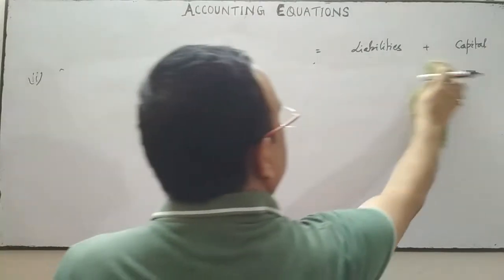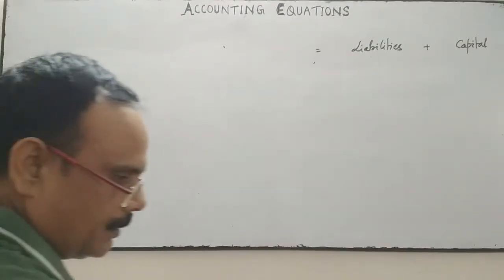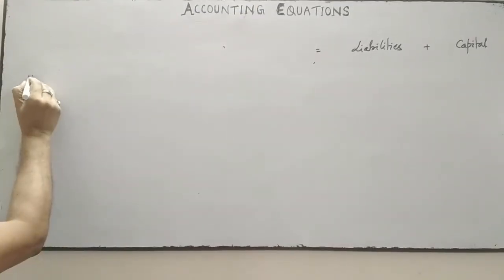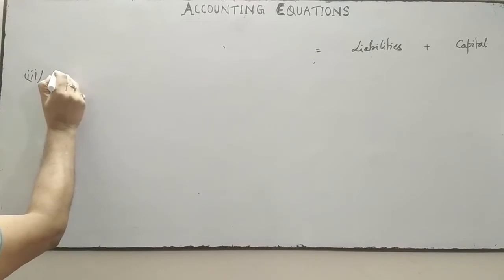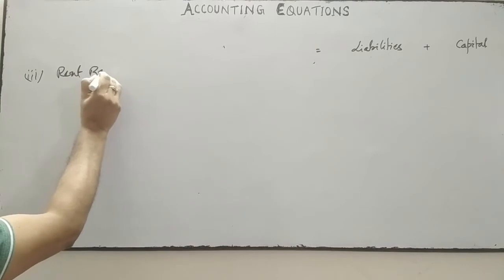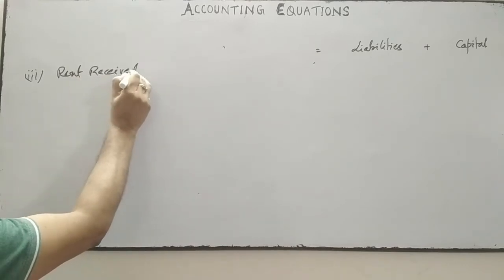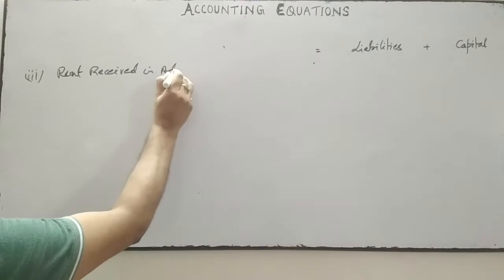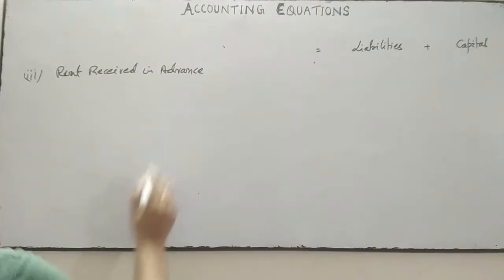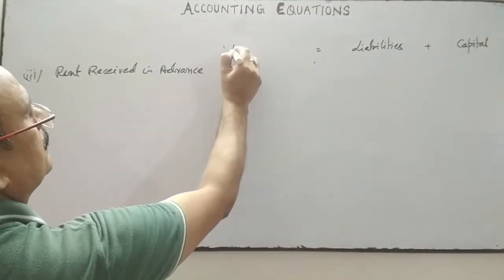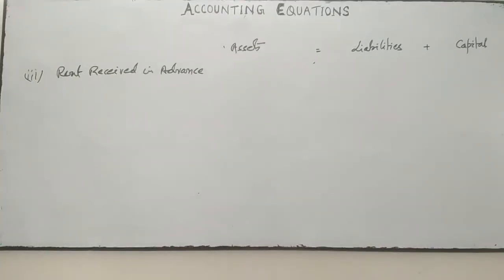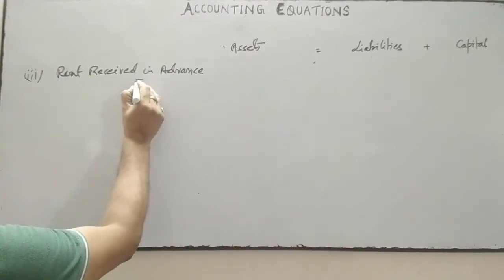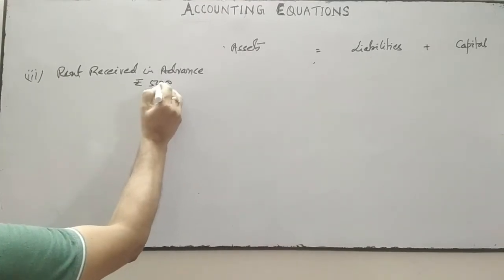Next is the third transaction and its effect on the accounting equation. Rent received in advance, meaning unearned rent, rupees 5,000.